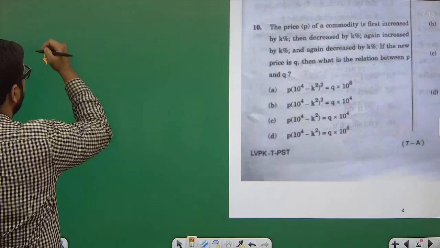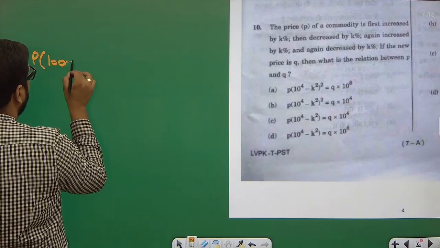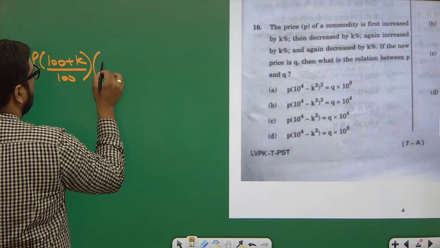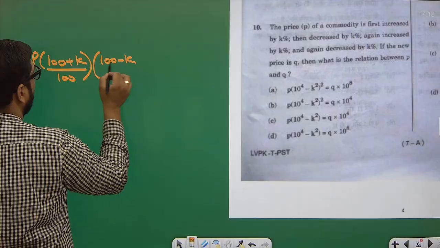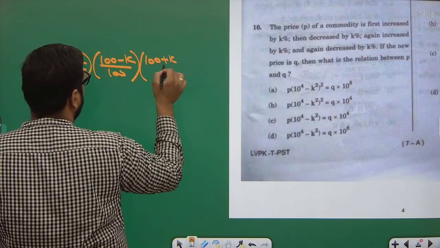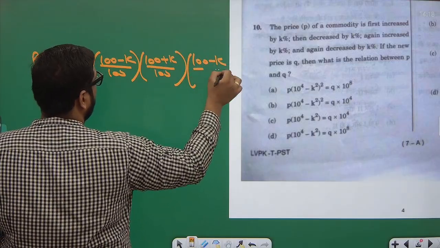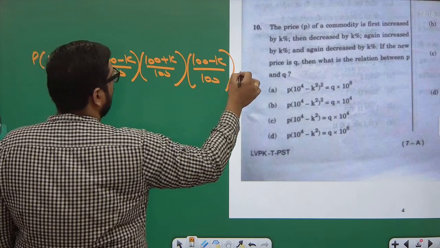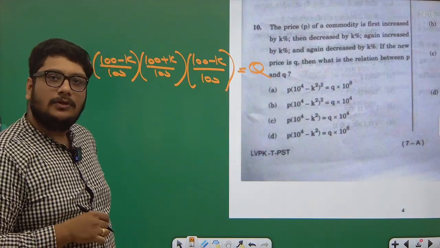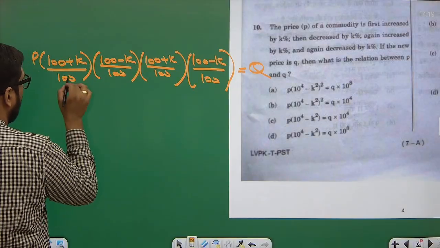If I am increasing the price by k percent, that means P times (100 plus k) by 100, decreasing it by k, again increasing it by k, again decreasing it by k, is equal to Q. Correct? Now, let me take all these 100 in the denominator out.